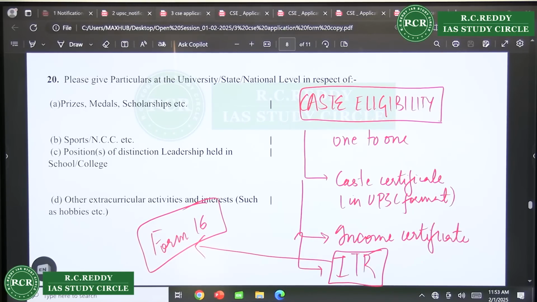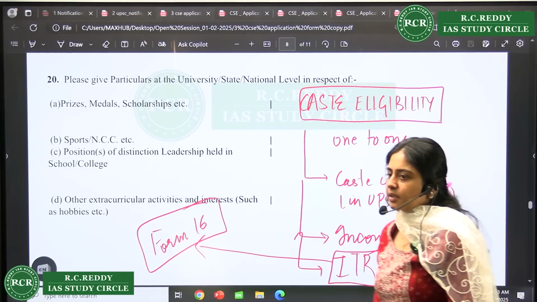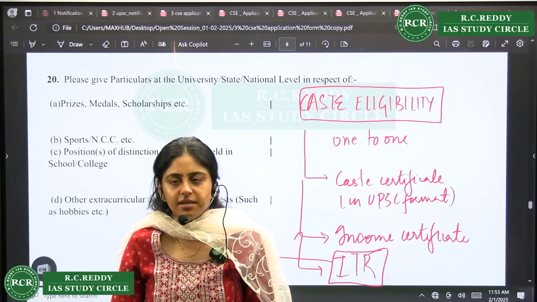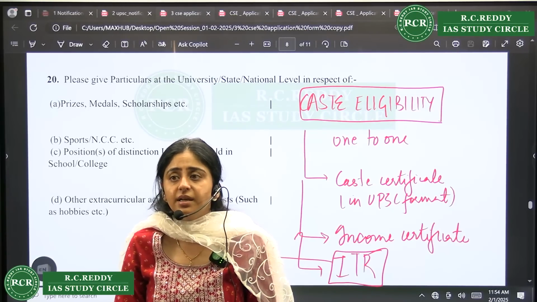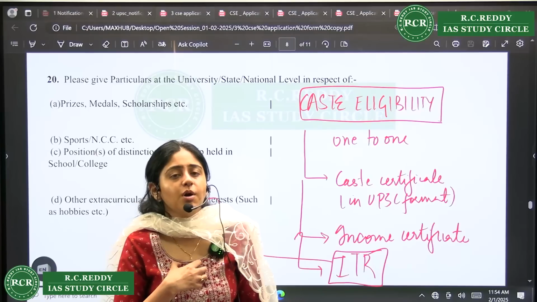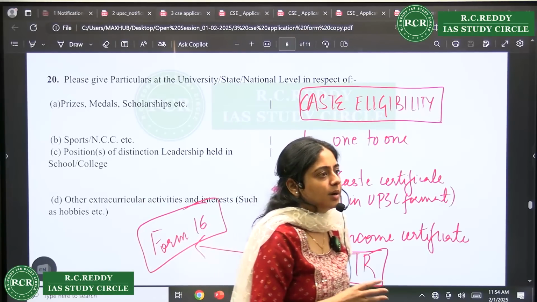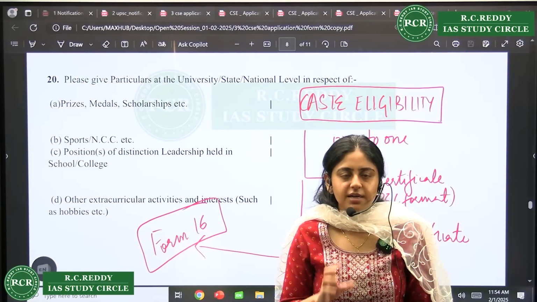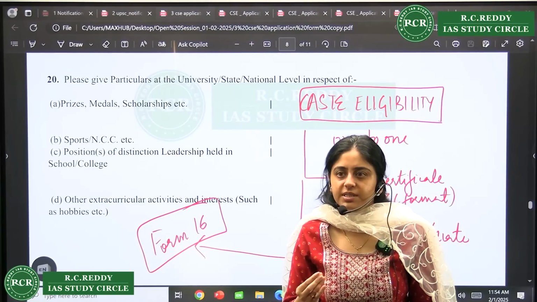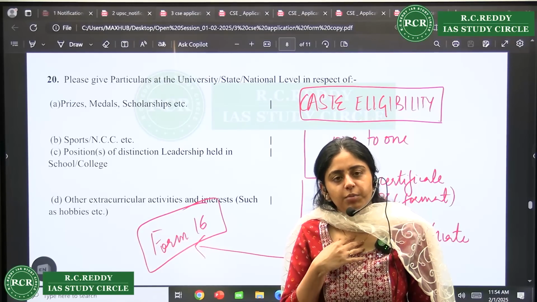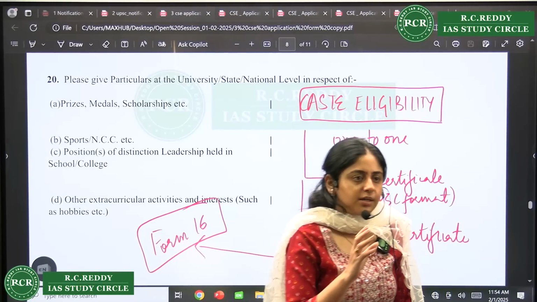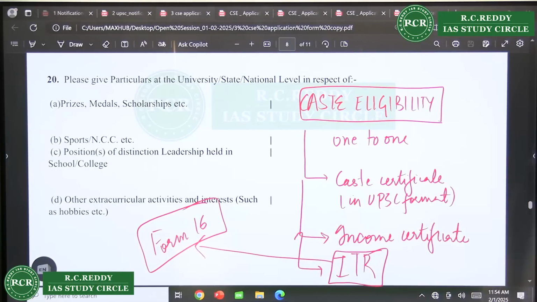See, if you are working in any job, private sector or government sector, even if you are earning beyond 8 lakhs, it doesn't matter for OBC, just OBC. Your personal income is not counted. Your parents' income is counted. For EWS, the entire family's income is counted. That you have to make sure. If you are going for OBC, even if you are withdrawing more than 8 lakh per annum as your salary, it doesn't matter. It is only pertaining to your parents.